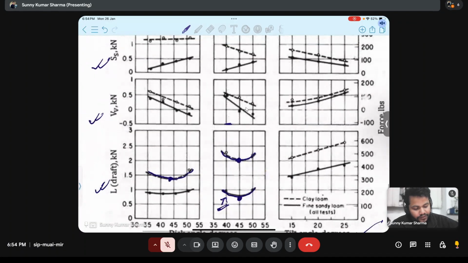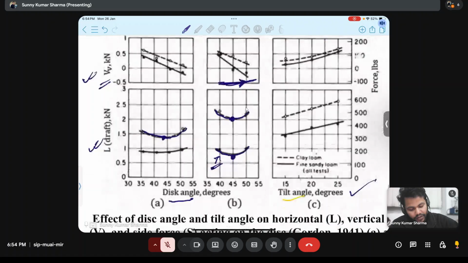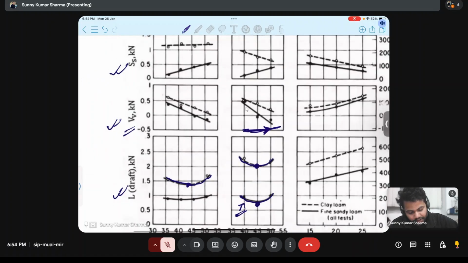And in this figure we can see how it is penetrating. When the disk angle is increasing, the V force, the vertical force, is decreasing, which means penetration will increase. When we are increasing the disk angle, penetration increases. You can conclude, you can write somewhere, that penetration will increase by increasing the disk angle.